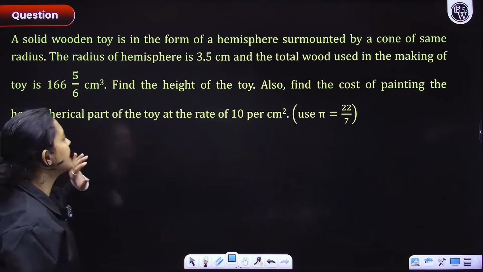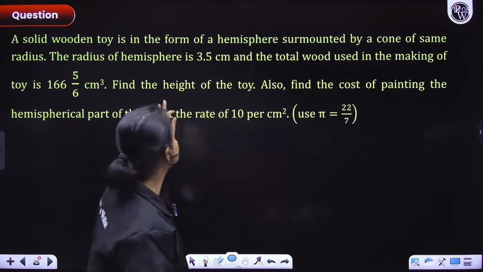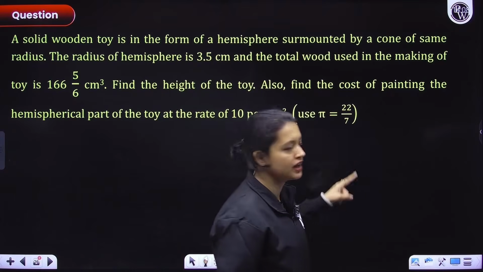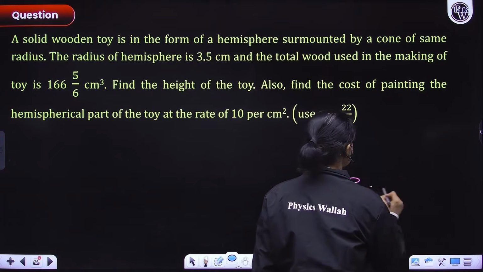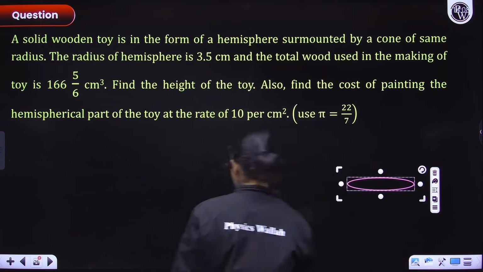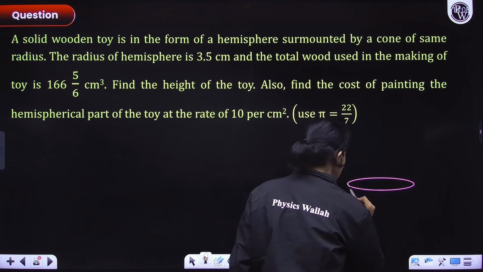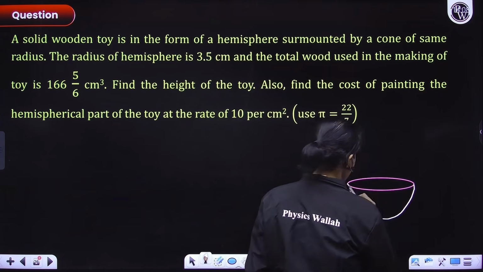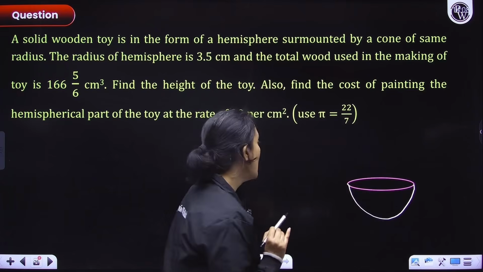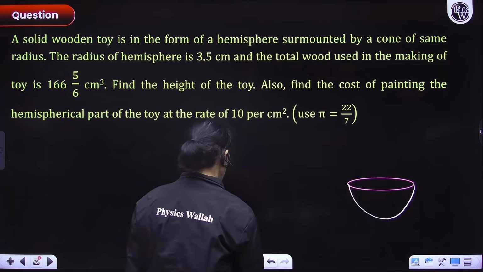Next question here. A solid wooden toy is in the form of a hemisphere surmounted by a cone. So let's visualize this quickly, everyone. Here we are making a hemisphere quickly. So this here is my hemisphere. Hopefully it looks like a hemisphere. Now this is surmounted by a cone, everyone.